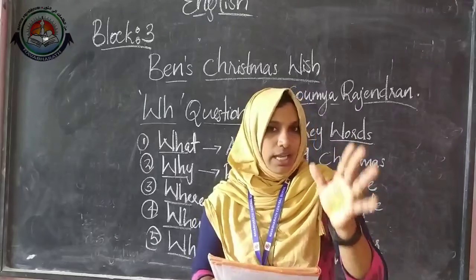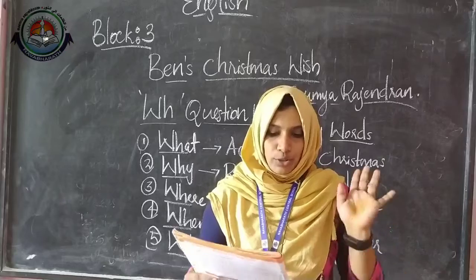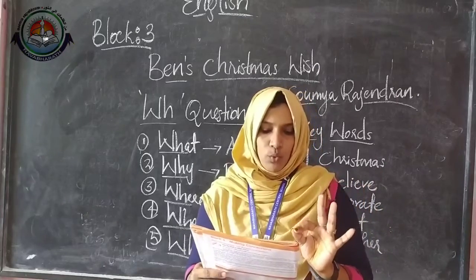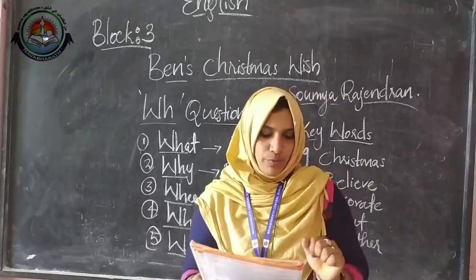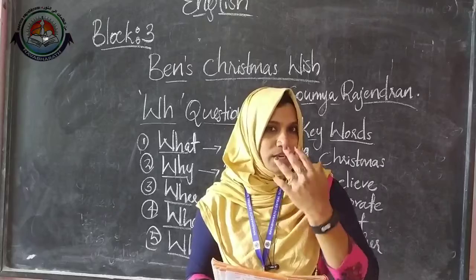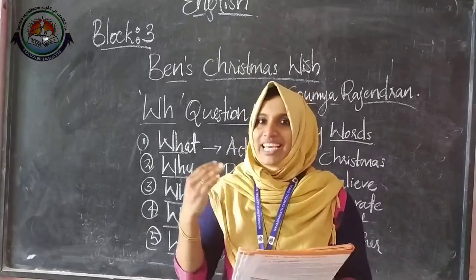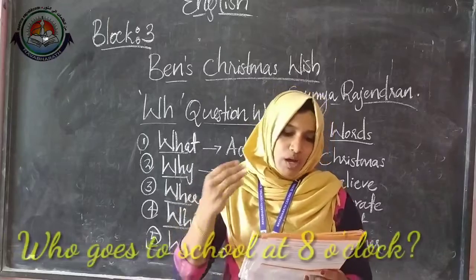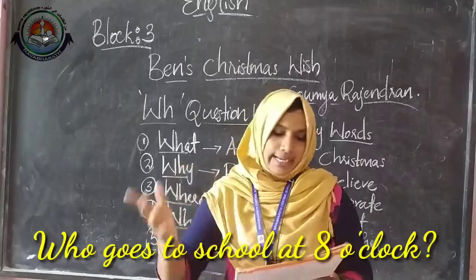So the same how you have to make the question by using the same question words who, what and when. See the second one. I go to school at 8 o'clock. A, who, and B, where, and C, when. These are the 3 question words. So let's make a question with who. Who means, yes, we are asking to know about the person. So here we can ask a question like who goes to school at 8 o'clock.